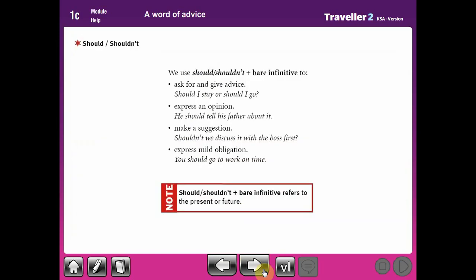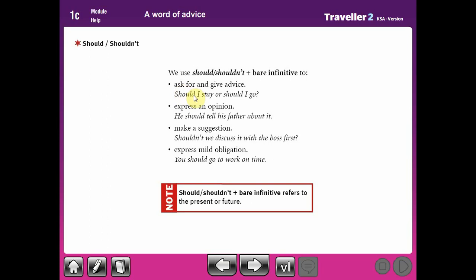So as we know, should and had better are used if you'd like to give someone a piece of advice. You say you should study hard, you had better sleep early. So what are the uses of should and had better? We use should or shouldn't, plus note that it is followed by the verb infinitive. Infinitive means the verb without any additions.